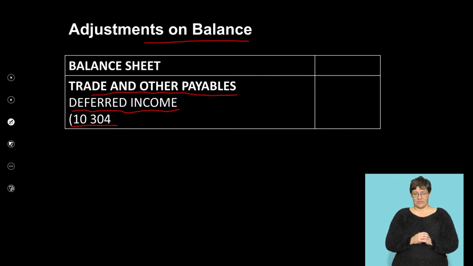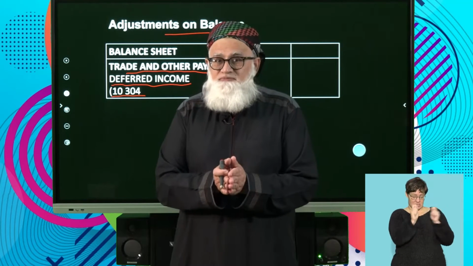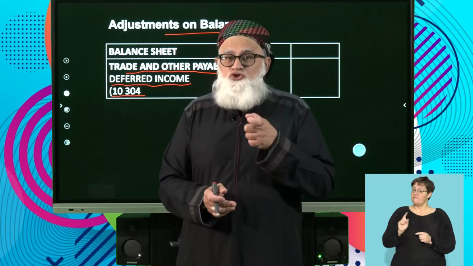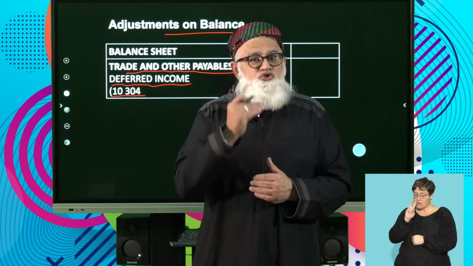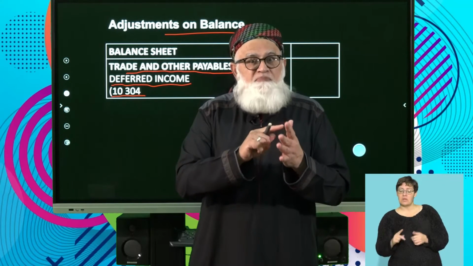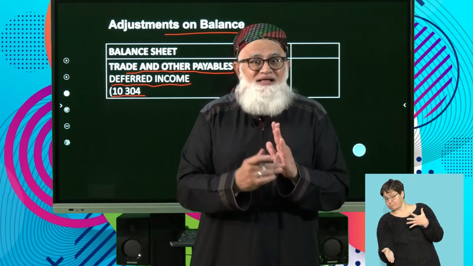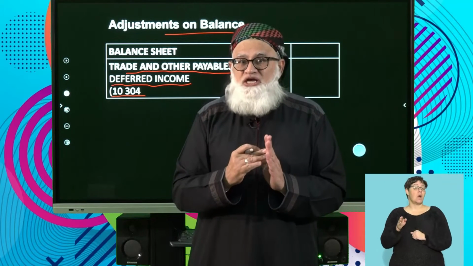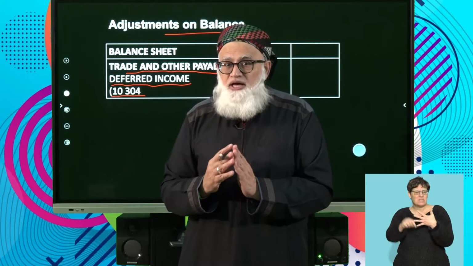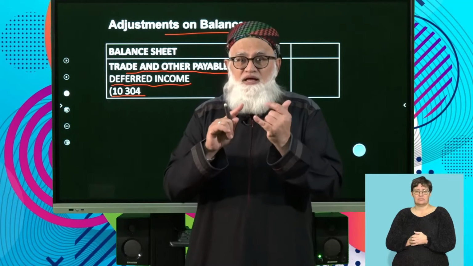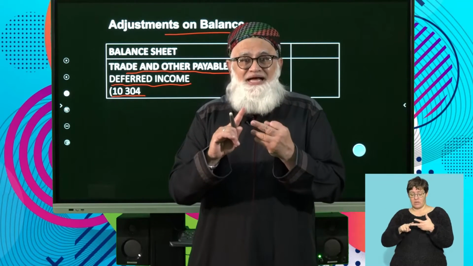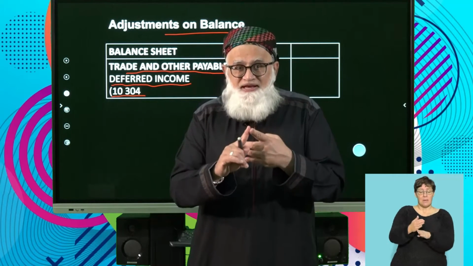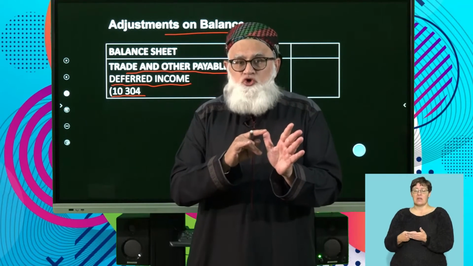Another important aspect of this year is when you are doing your adjustments, the first thing that you do is you go to your balance sheet account section to see whether any of the big 5 appear there. What am I referring to here? The accrued income, deferred income, accrued expense, prepaid expense, and consumable stores on hand.